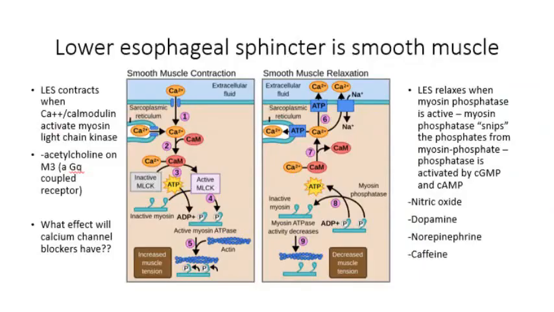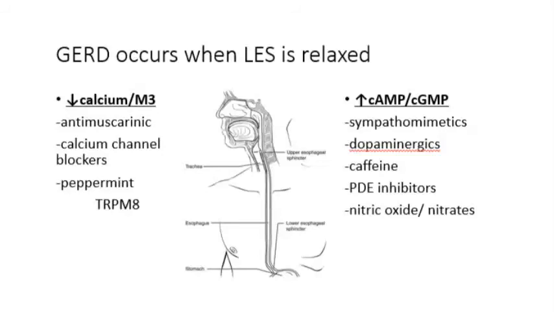The lower esophageal sphincter is smooth muscle, and it's going to contract when calcium-calmodulin activates myosin light chain kinase. For example, when acetylcholine activates the Gq protein-coupled receptors, the M3 receptors. What effect did we see from calcium channel blockers? Well, when we block calcium channels, there's less calcium entering the smooth muscle, therefore we get relaxation. The LES relaxes when myosin phosphatase is active. Myosin phosphatase snips the phosphates from the myosin-phosphate complex. The phosphatase is activated by cyclic GMP and cyclic AMP, things like nitric oxide, dopamine, norepinephrine, and my drug of choice, caffeine. To reiterate, GERD occurs when the LES is relaxed.